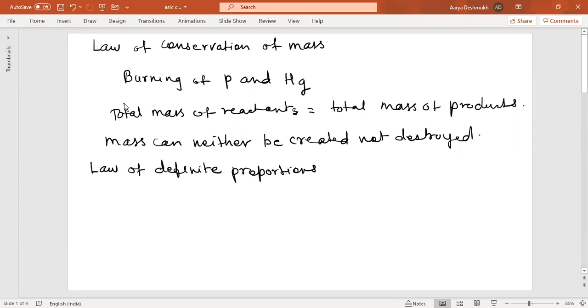One thing you should always remember is that these laws were put forth in the 18th or 19th century. So whatever we study now, how do we approach it or come to the conclusions? This was just the beginning. You might find it very simple, but this is the way we started with the different chemical concepts.